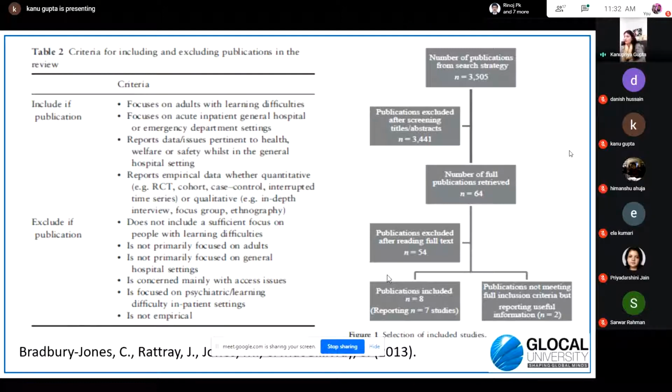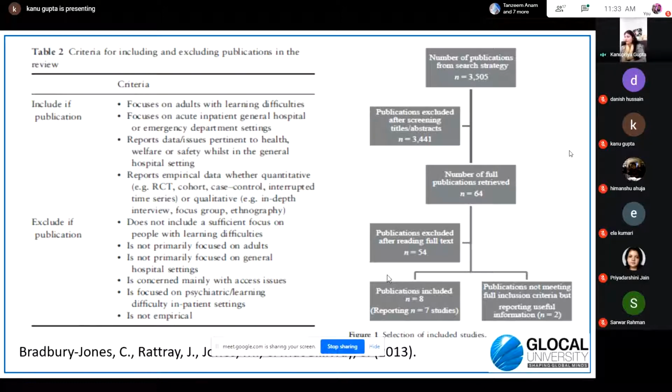So publications excluded after screening the title and abstract. Then you go through all the titles and abstracts of the research papers, and then the person has narrowed down to 3,441. That means some of the research papers were excluded here only after studying the title or the abstract.